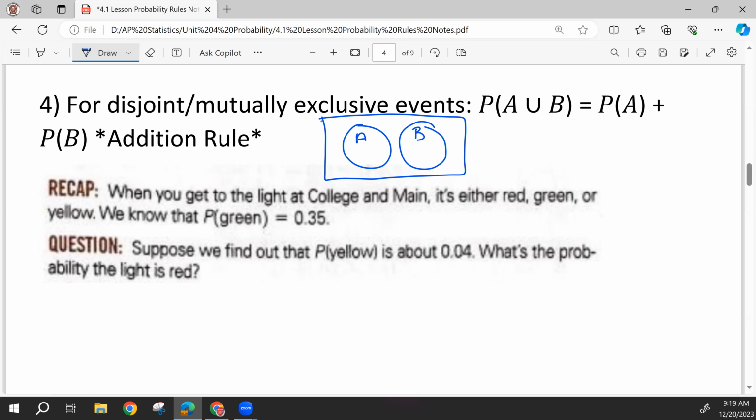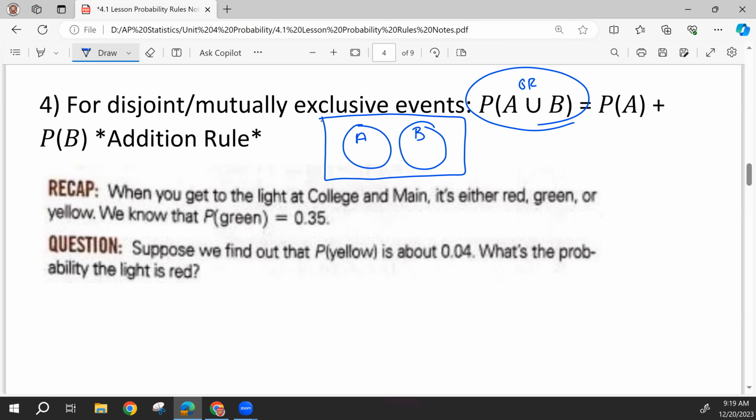We call this the addition rule. This is read as the probability of event A or event B. If we have two mutually exclusive things and want the probability of one or the other happening, we simply add their probabilities together. We'll go more in depth on the addition rule and talk about what happens when events are not mutually exclusive.